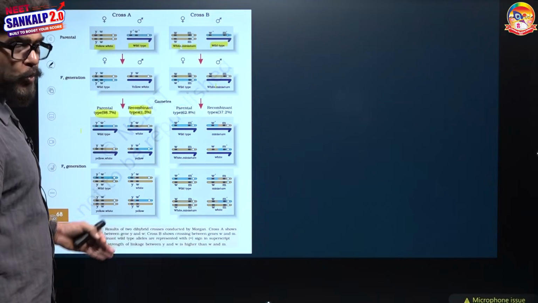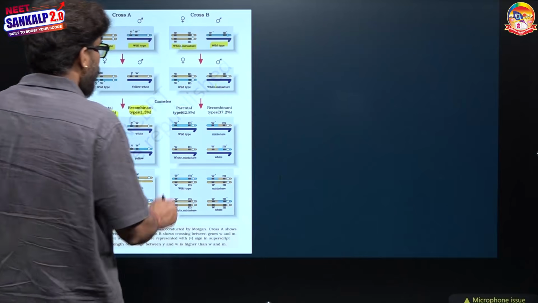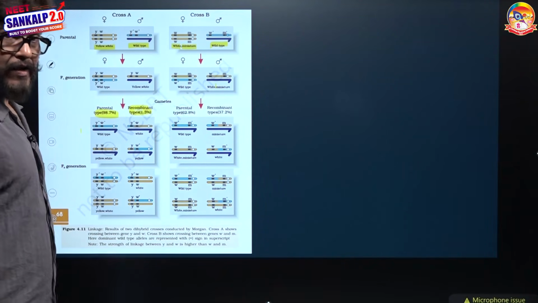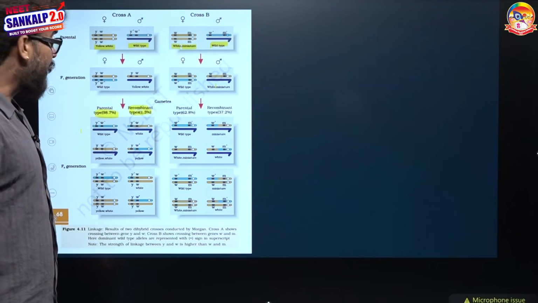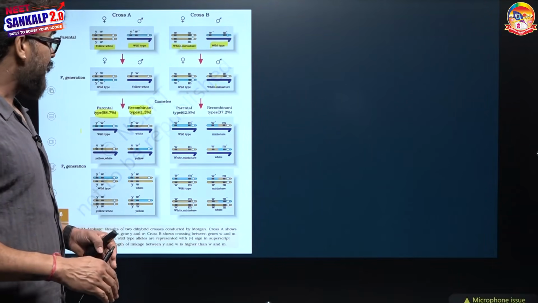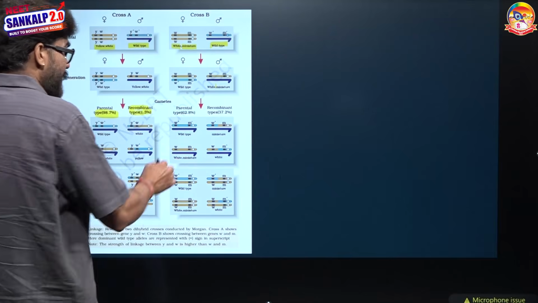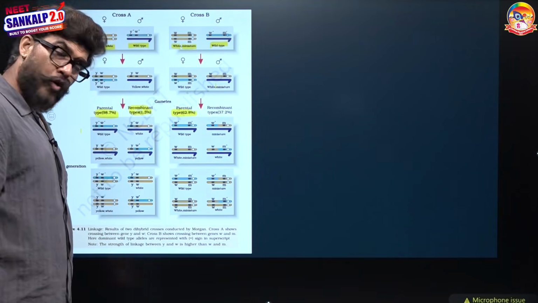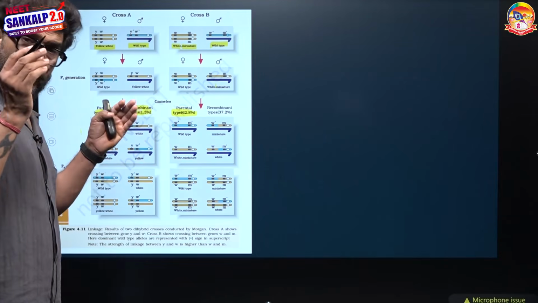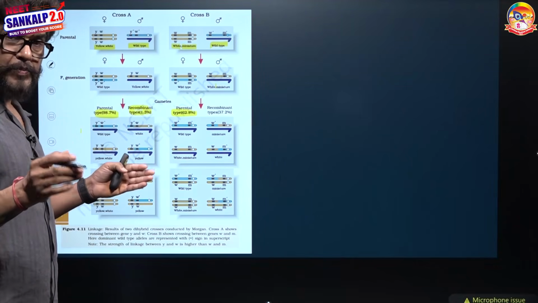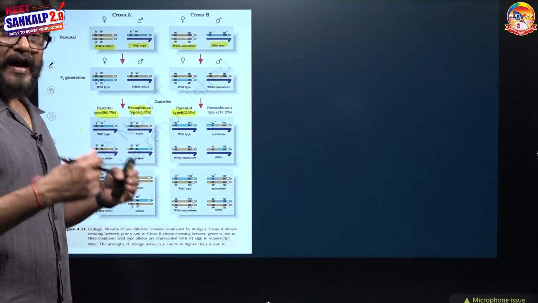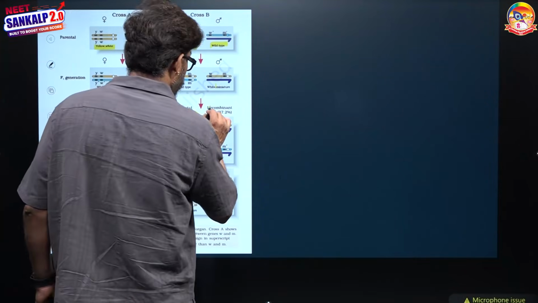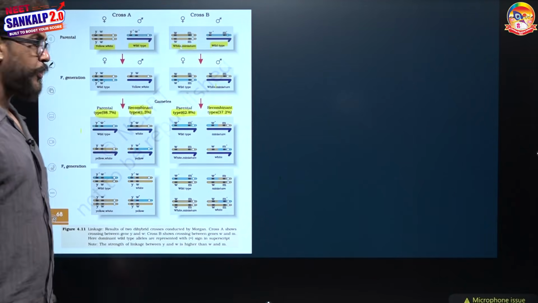When they were allowed to interbreed, he found that the parental combinations, red eye large wing and white eye miniature wing, were obtained at 62.8%, while the recombinant types, red eye miniature wing and white eye large wing, were obtained at just 37.2%.